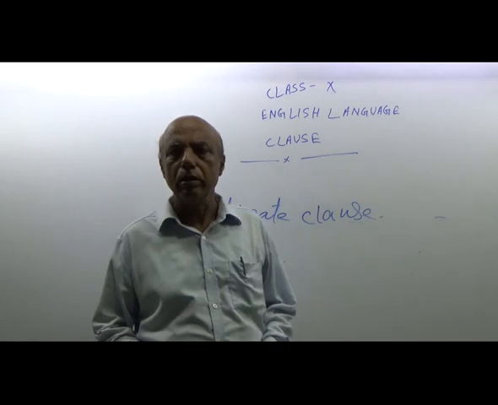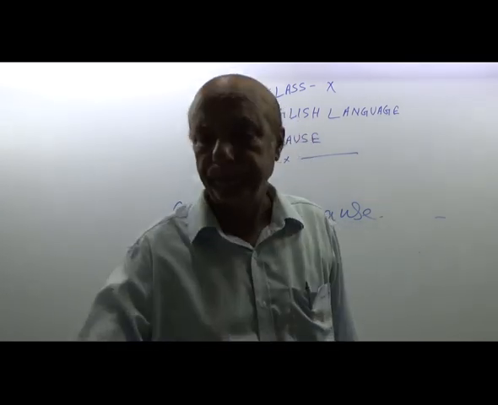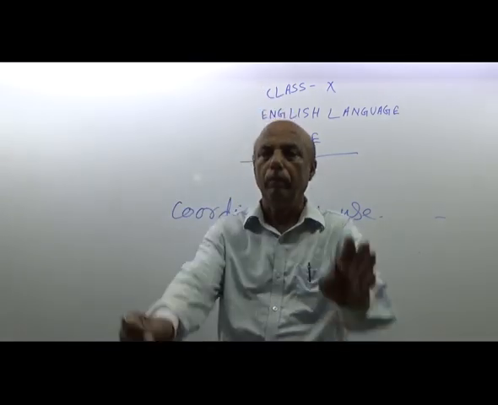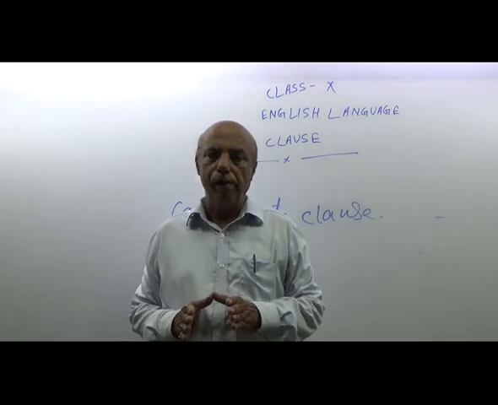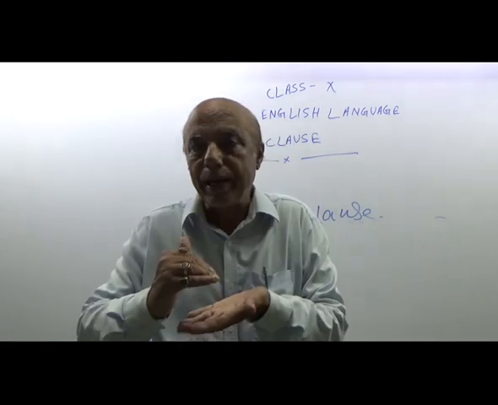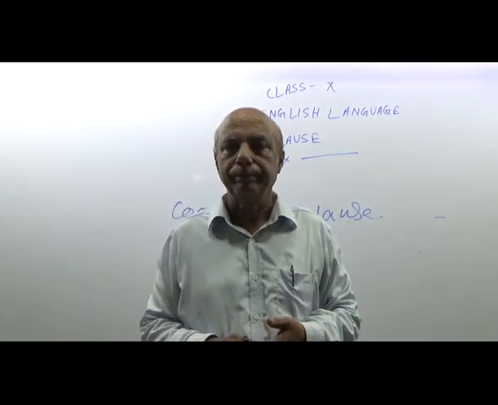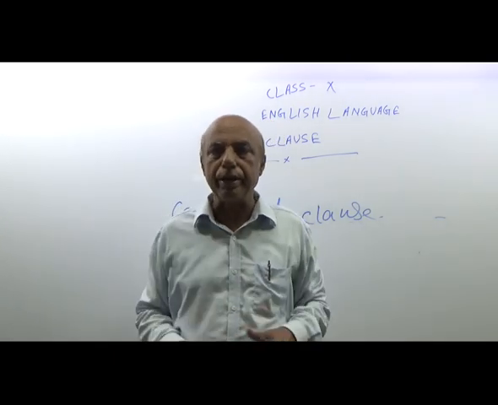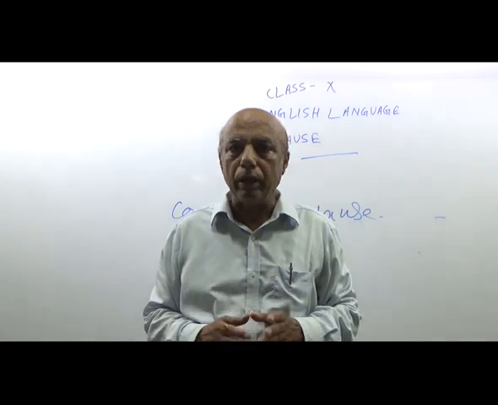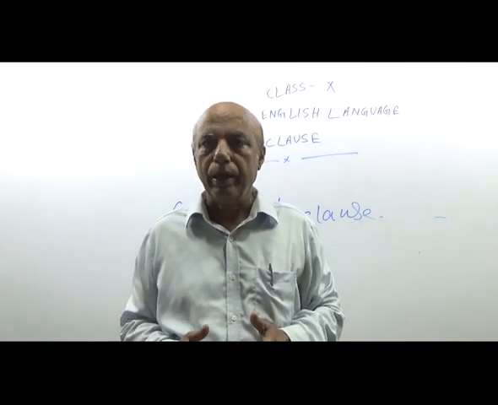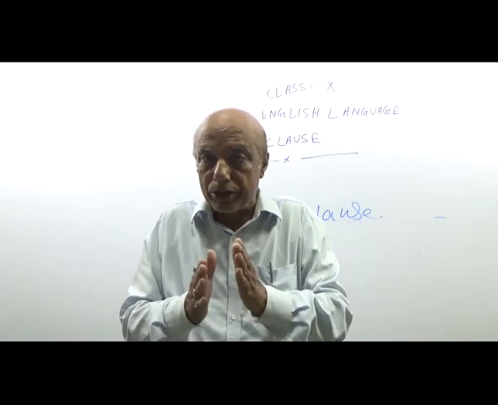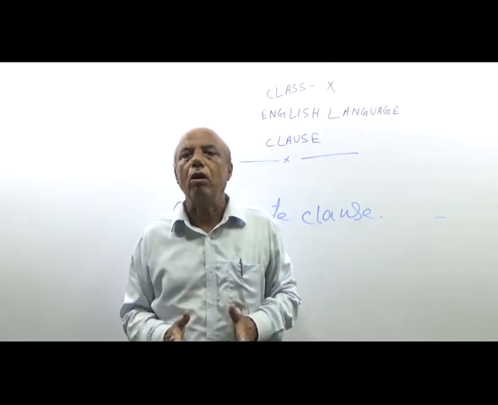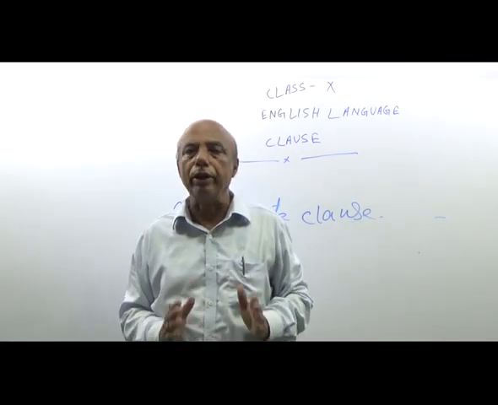The clause that is of the same rank in its sentence. It means there is a sentence and every part of the sentence is of the same rank. That is called coordinate clause.